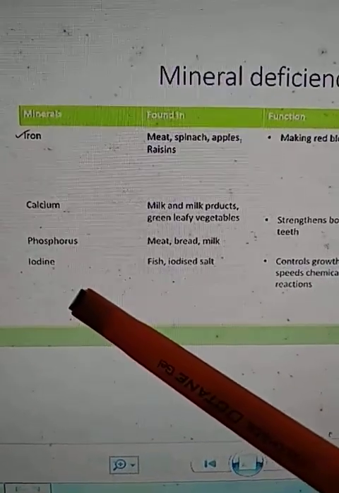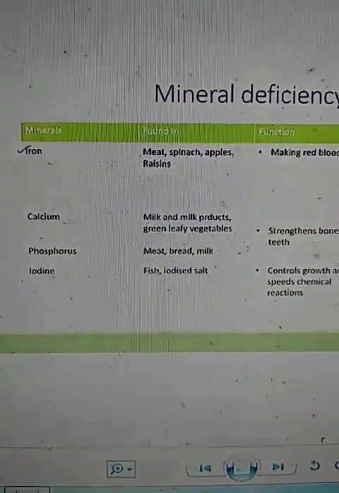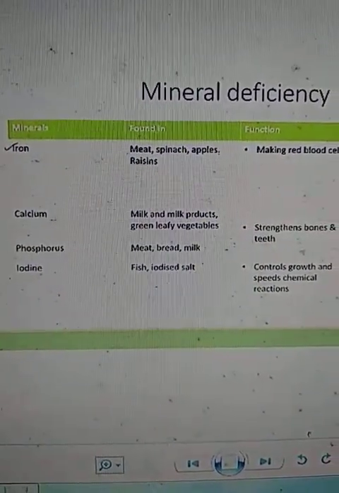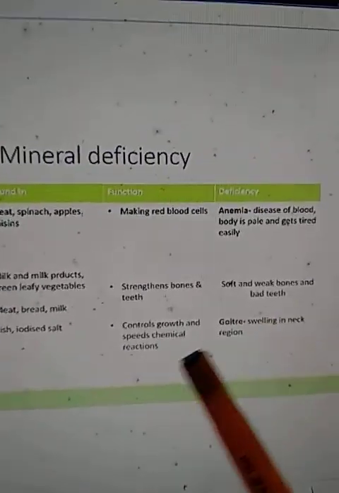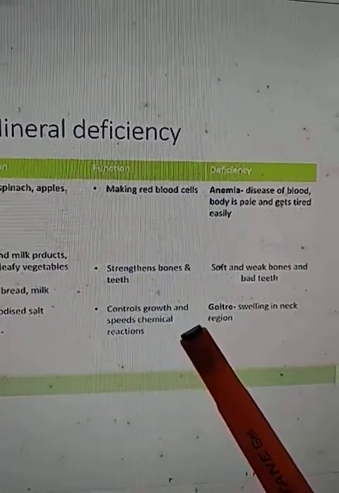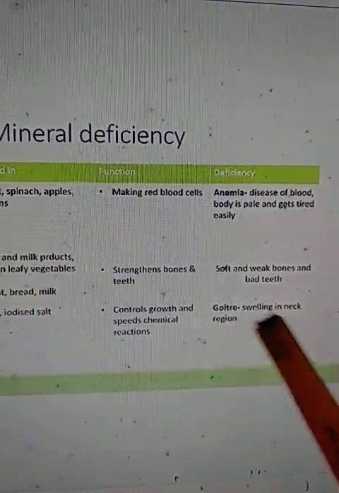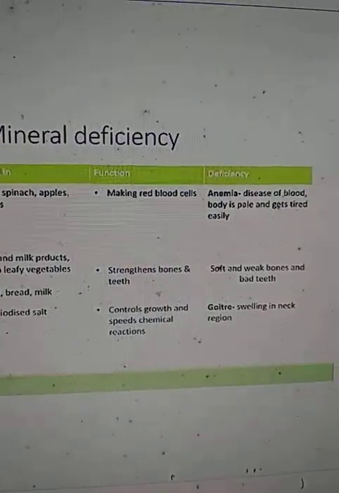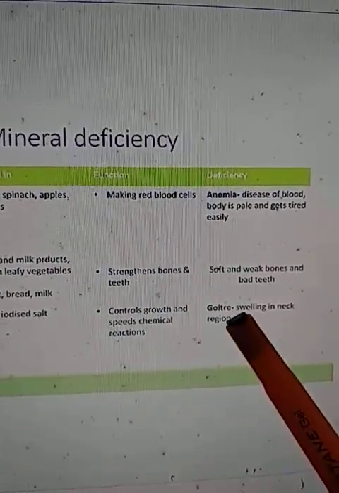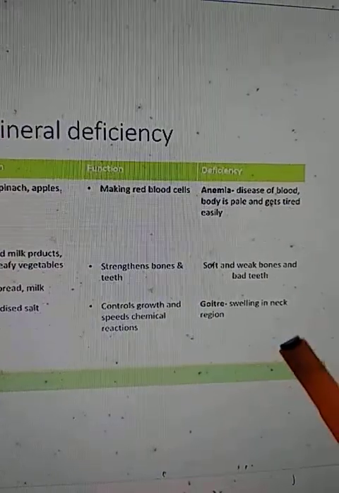Next is iodine. Iodine is a very important mineral. We get it from fish as well as from iodized salt. Its function is very important in our body as it controls the growth of our body. Thus, if there is deficiency of iodine in our body, then a person will suffer from goiter. Goiter is actually swelling in the neck region.